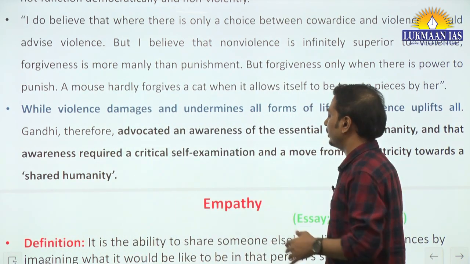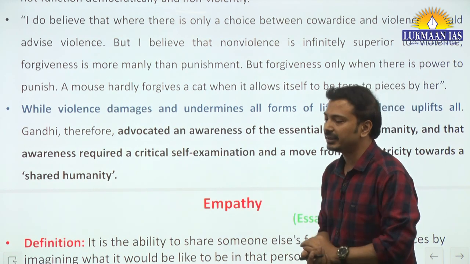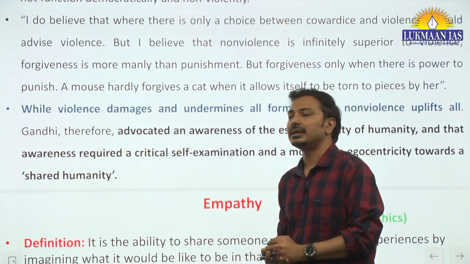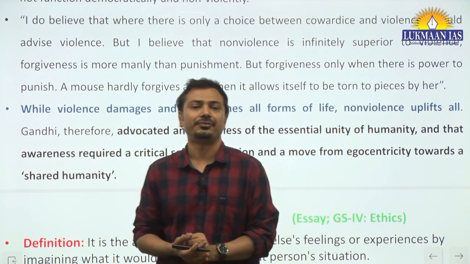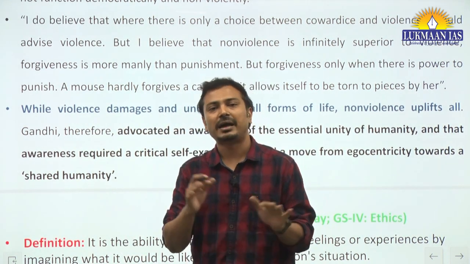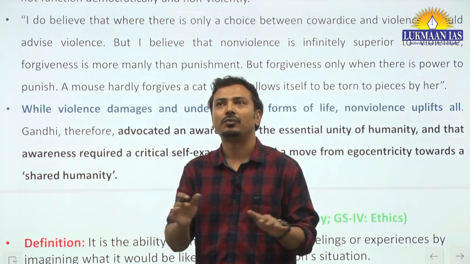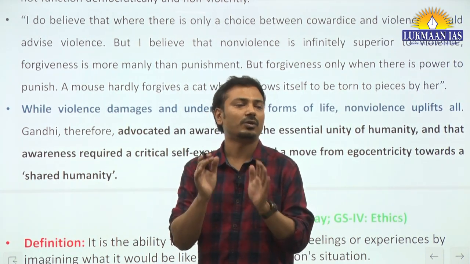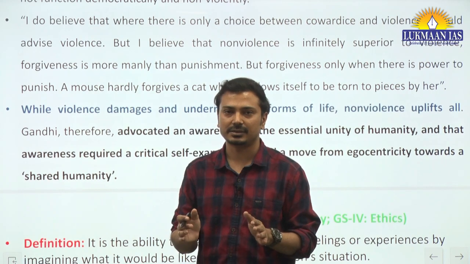Understood? So that's why one should know about shared humanity. Shared humanity is basically compassion, forgiveness, or considering the interest of mankind together for all, instead of focusing more on national interest.